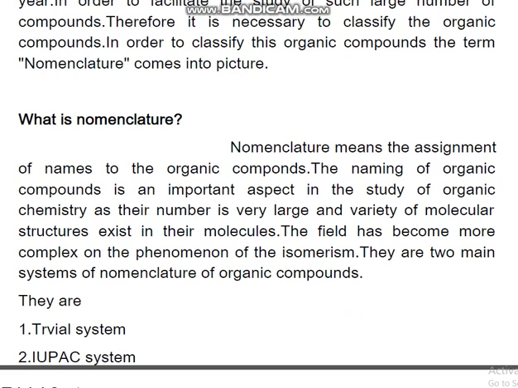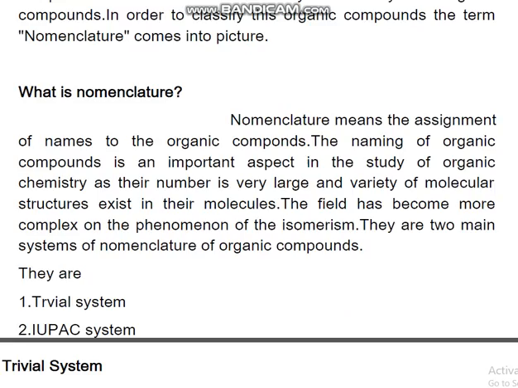What is nomenclature? Nomenclature means the assignment of names to organic compounds. The naming in organic chemistry is complex because the number of compounds is very large and a variety of molecular structures exist. Nomenclature can be classified into two types, that is, trivial system and IUPAC system.